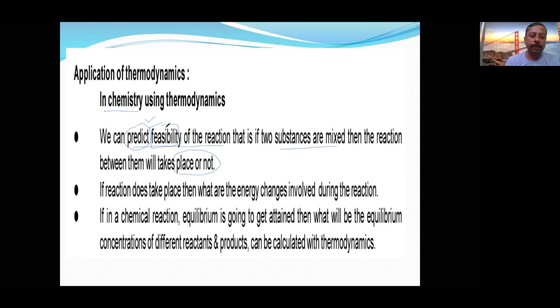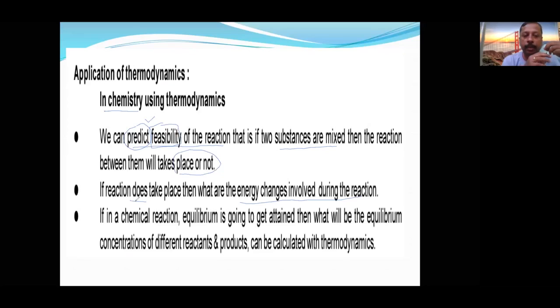Then, if the reaction does take place, there is the energy change involved during the reaction. Not only predicting whether this will happen or not, but if it happens, what is going to be the energy change. Without carrying out the reaction, first we can identify whether that reaction will take place or not.